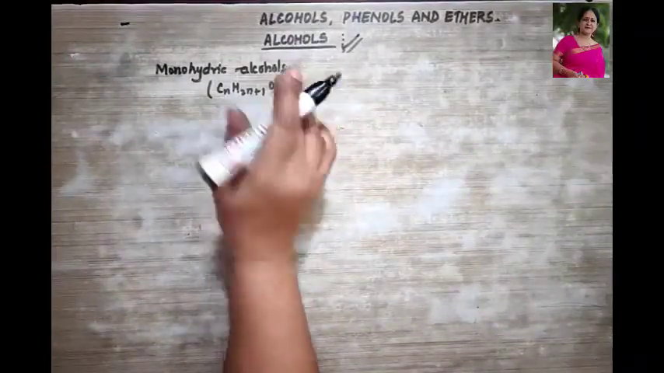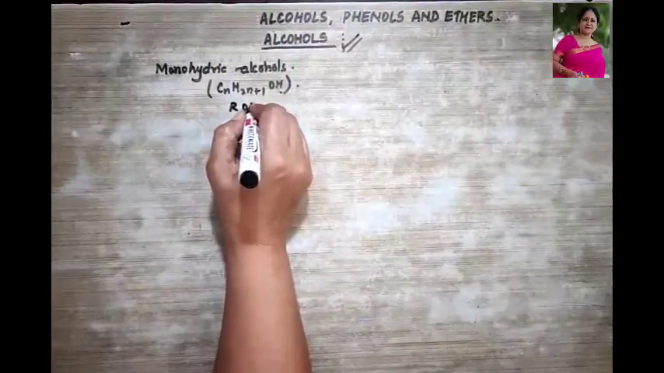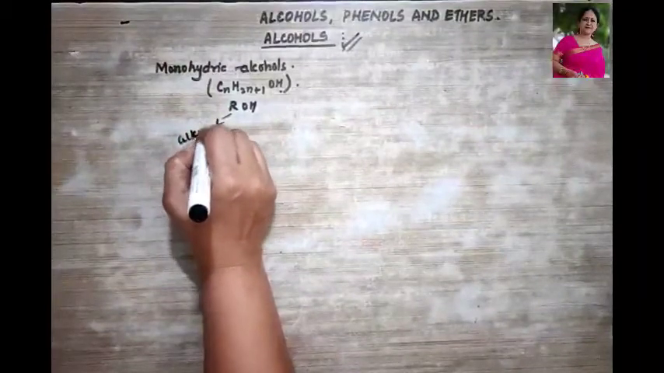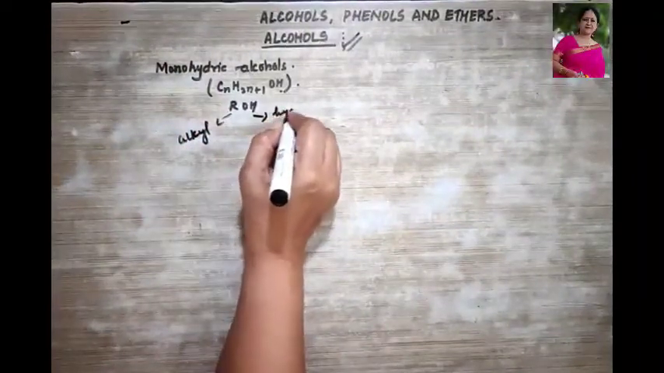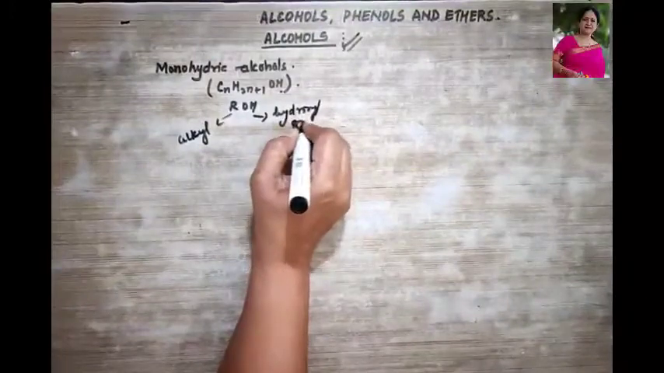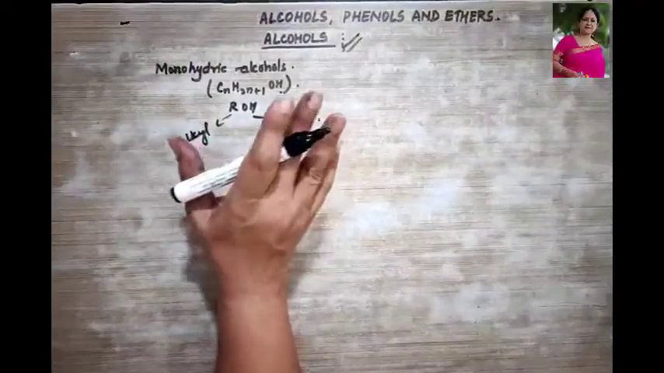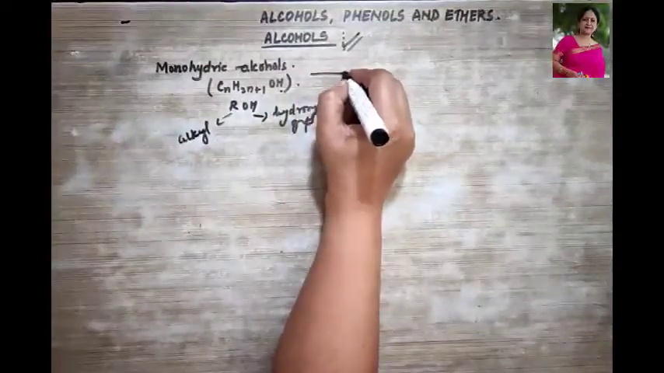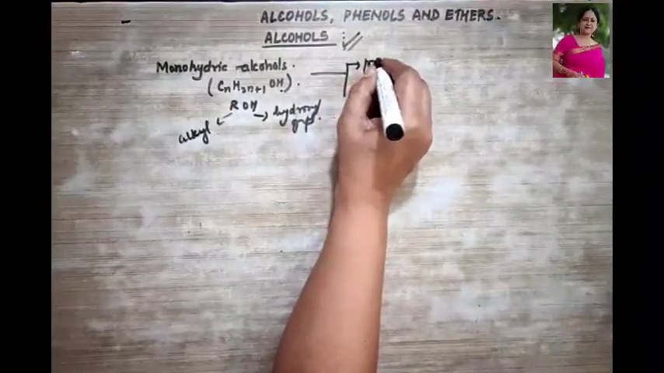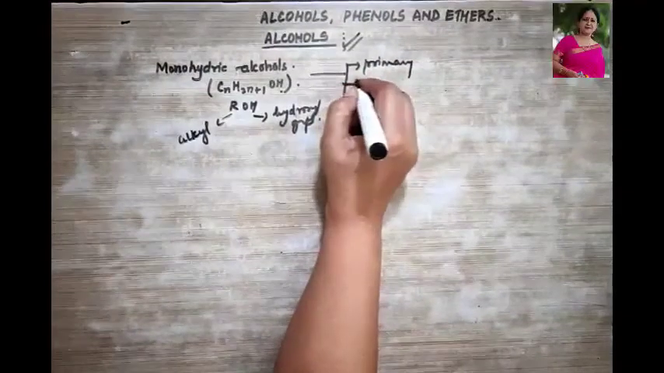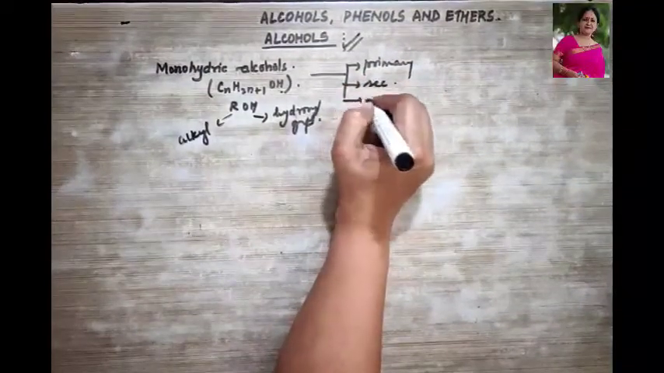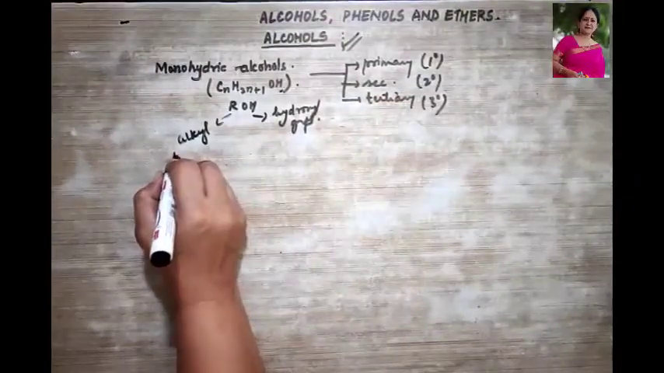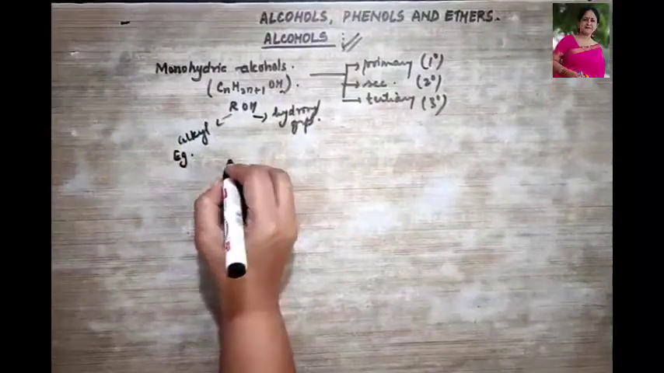It may also be written as ROH, where R is your alkyl group and this is your hydroxyl group. Is that clear? So these monohydric alcohols are further classified into primary alcohols, secondary alcohols or tertiary alcohols. Let us look at the examples.